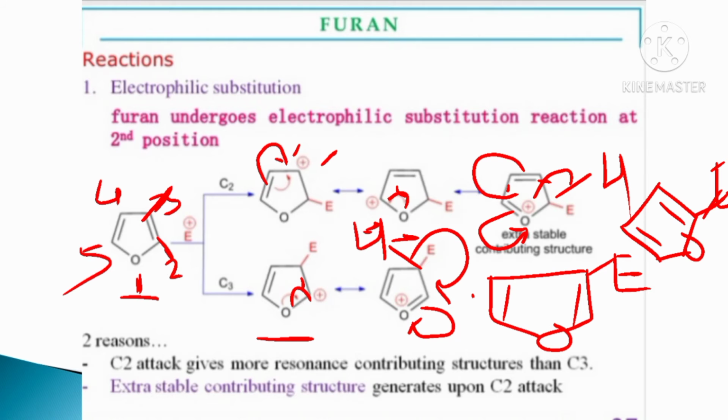But the C2 position is more favorable than the C3 position because C2 attack gives more resonating structures than C3. C2 will give 3 resonating structures and C3 gives 2 resonating structures. Therefore, extra stable contributing structures are generated upon C2 attack. Therefore, furan undergoes electrophilic substitution reaction at the second position.